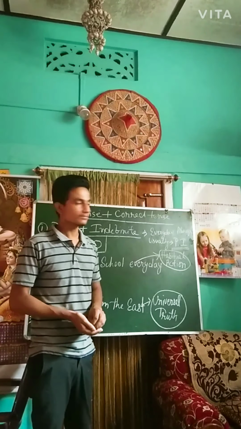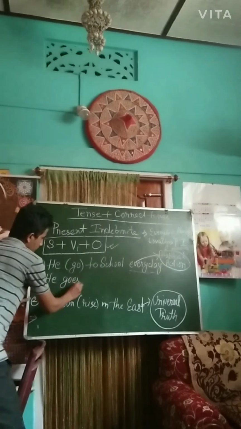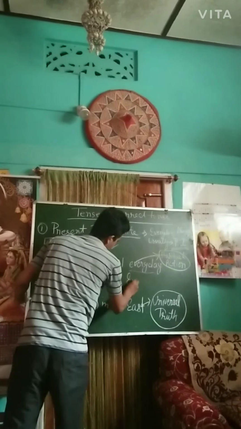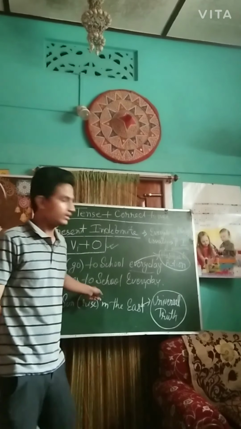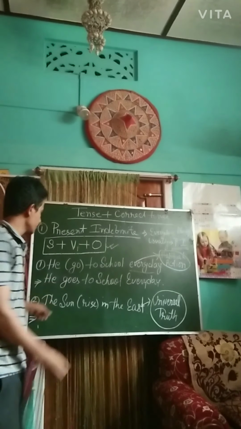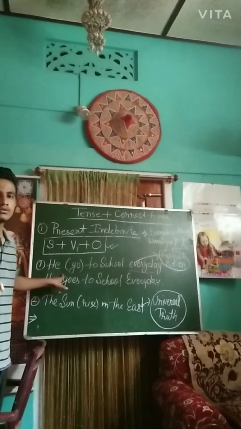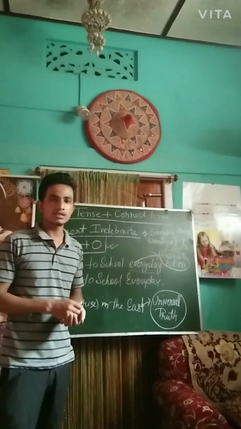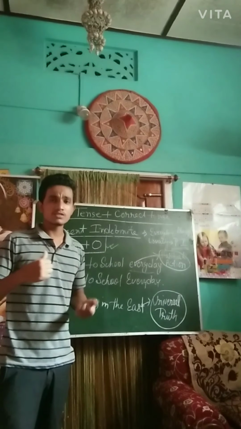So if we correct the sentence, the correct answer will be: he goes to school every day. We change go into goes because he is third person singular. In third person singular we use s or es, because he, she, or the name of a particular person is third person singular, and I and we are first person.